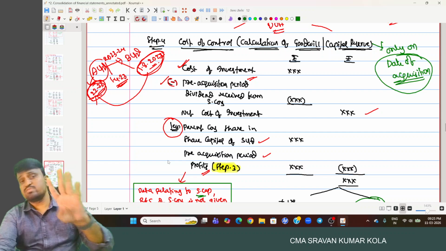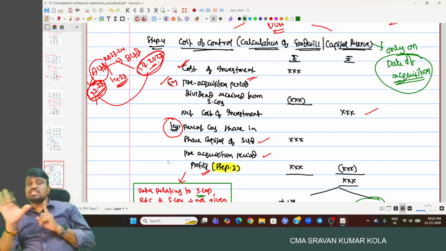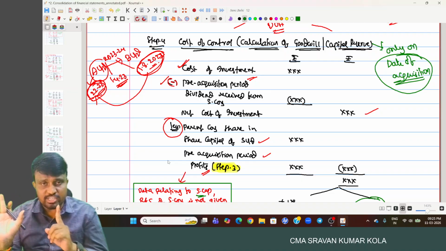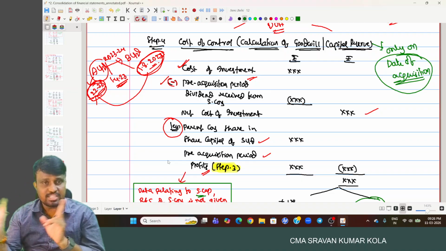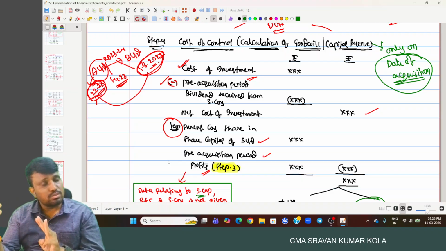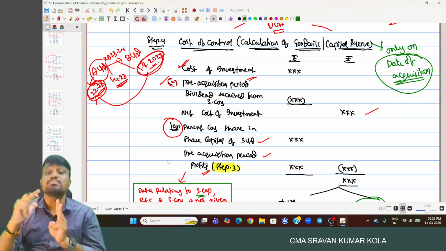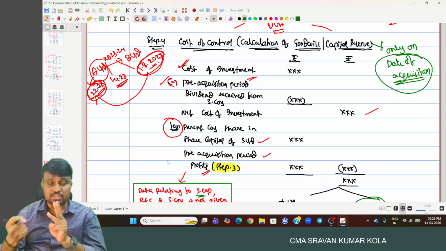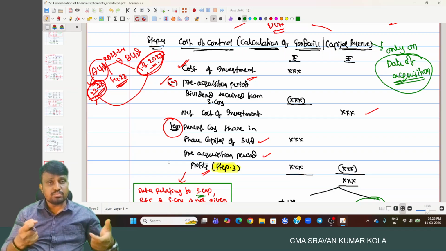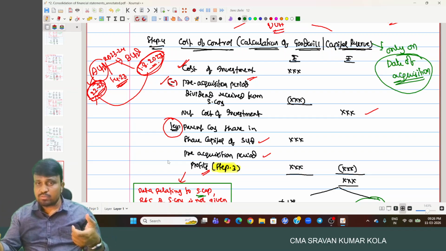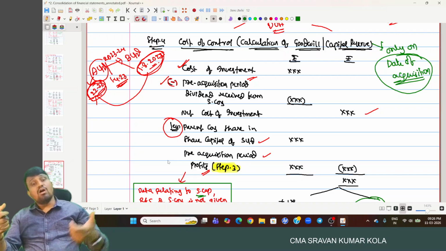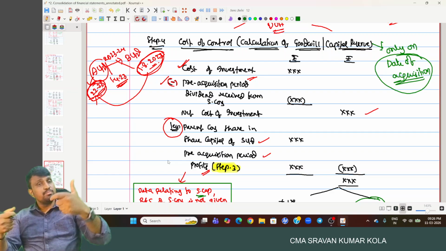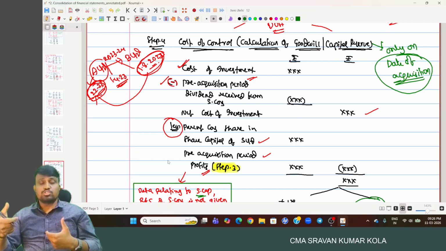I hope you understood. Four steps we completed. Step one, note down the date of acquisition, date of control, date of consolidation. Second, the shareholding pattern of the subsidiary company. The third one, cost analysis of reserves and surplus of the subsidiary company, by dividing the total reserves and surplus on the date of consolidation into pre-acquisition period profit and post-acquisition period profit, and among the total also segregate into parent company portion and minority interest portion in the pre-acquisition period, and parent company portion and minority interest portion in the post-acquisition period also.